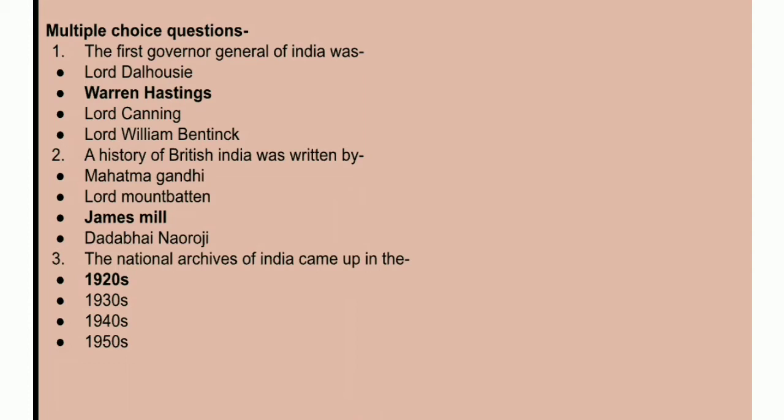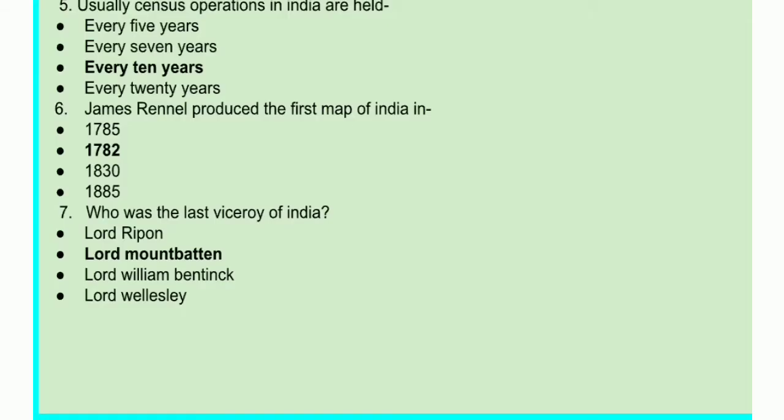Multiple choice questions. First question, the first Governor General of India was. The correct answer is Warren Hastings. Next question, A History of British India was written by. The correct answer is James Mill. Next question, the National Archives of India came up in the. The correct answer is 1920s.